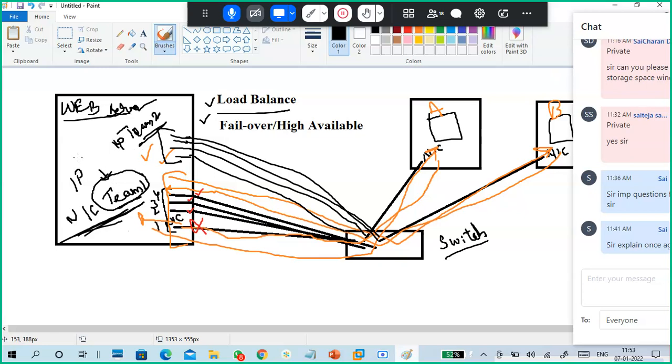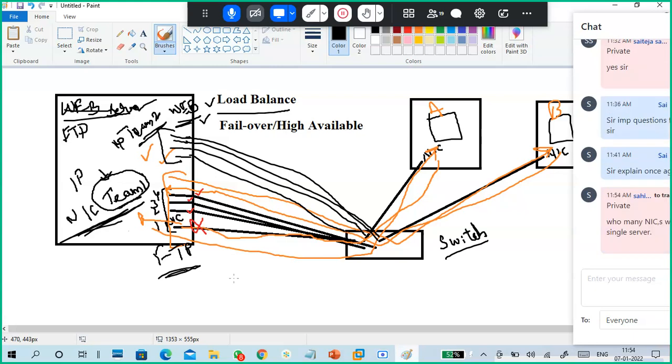For example, I have multiple services. Web services, file services, FTP service is also there. I want people to access the web services from team 2 and the file services from team 1. Now what happens? Different services, different teams, different loads. So fully load balanced and failover.